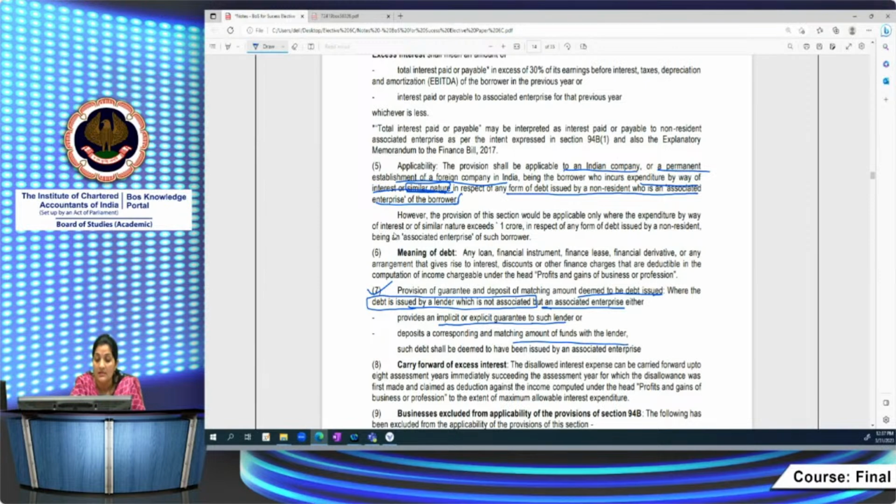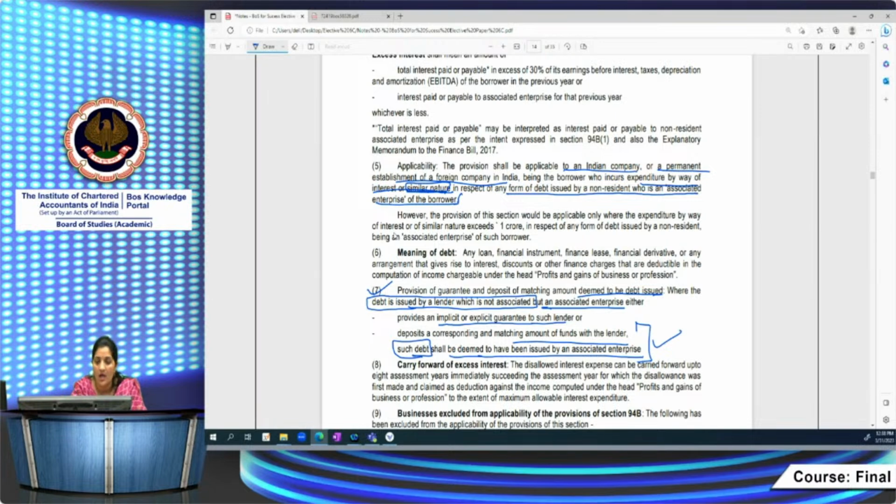Such debt will also be considered as deemed to have been issued by the AE, okay? So this is very important. The person from whom you are taking the loan may not be your AE, but an AE of yours is providing some guarantee or depositing a corresponding or matching amount to your lender, right? Then such debt will also be deemed to be issued by the AE.